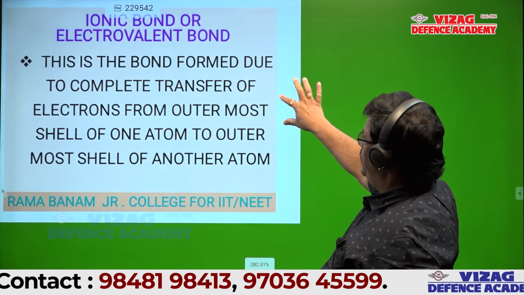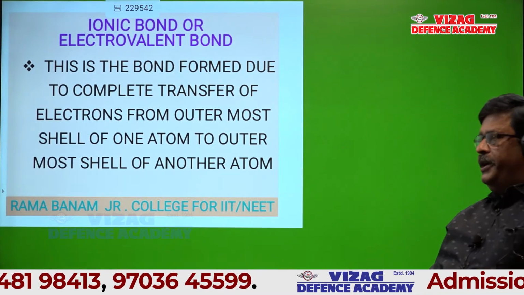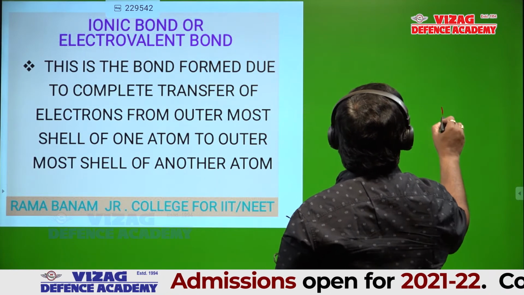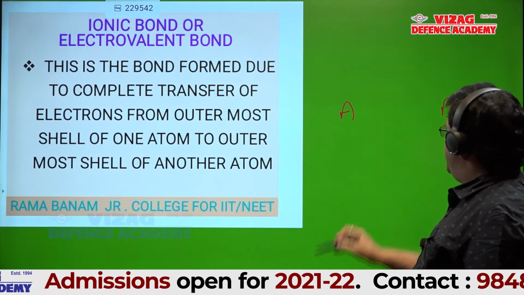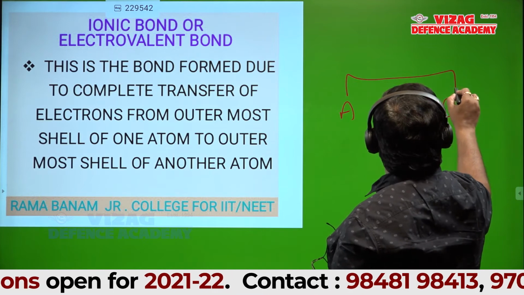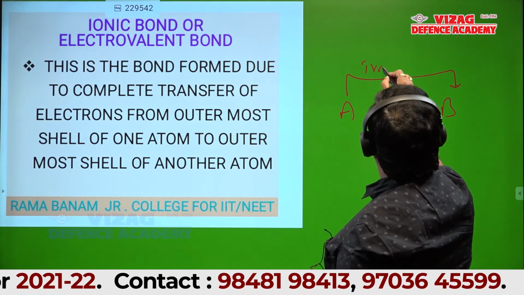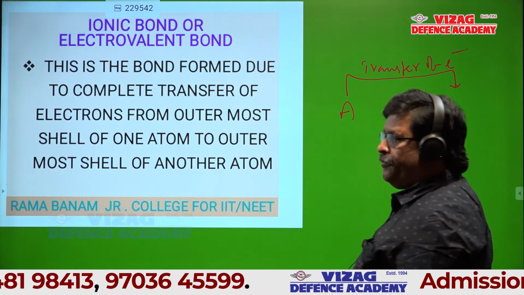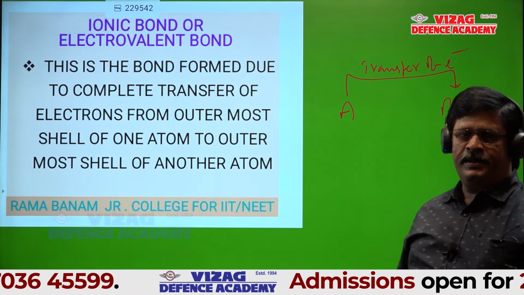What is meant by transfer of electrons? Suppose you take an atom A and another atom B. Suppose there is a transfer of electron from A to B. What does it mean?